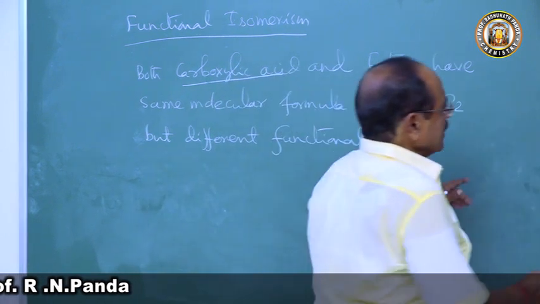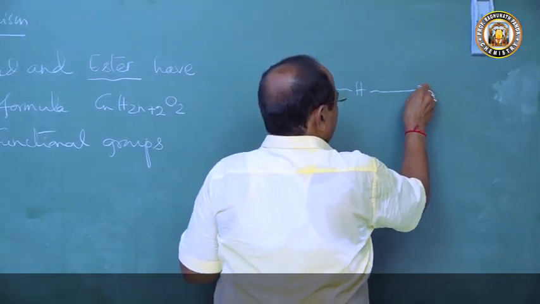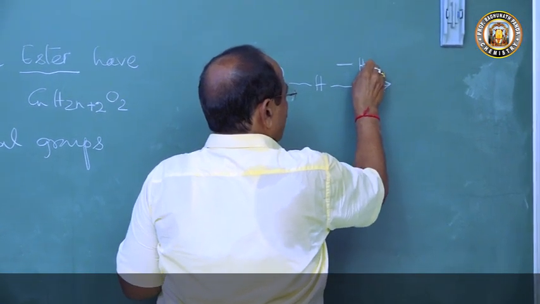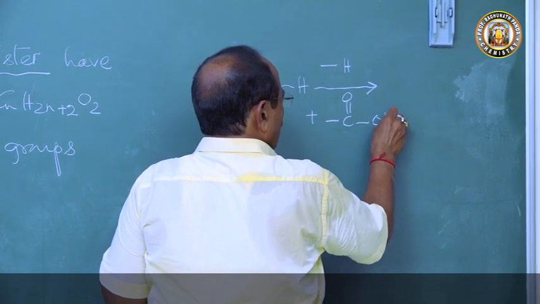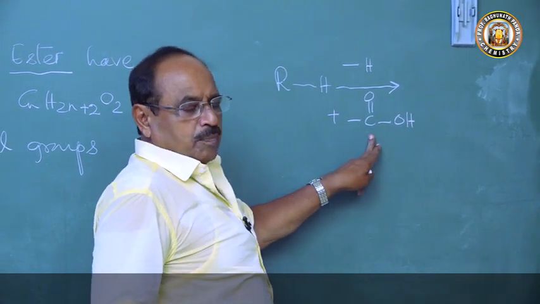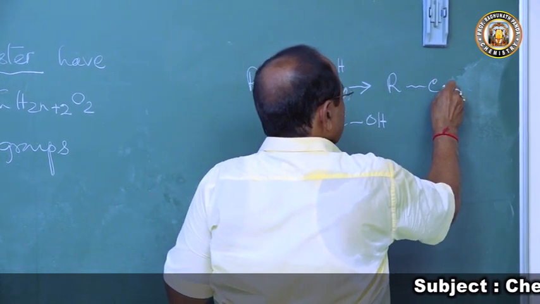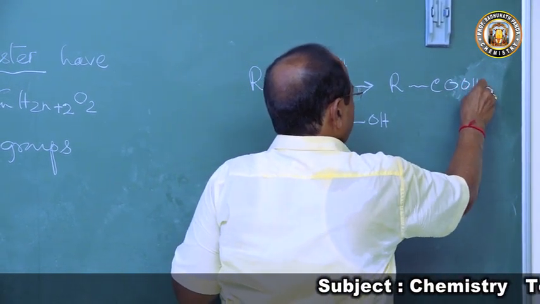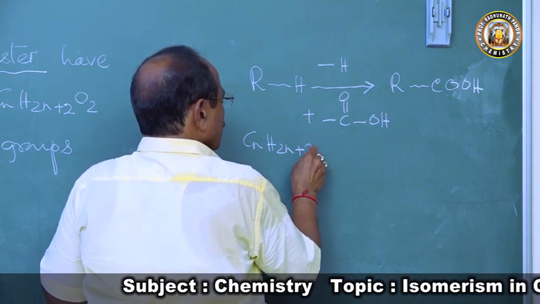What is carboxylic acid? All organic compounds are derivatives of hydrocarbon. From RH, when you remove H, put COOH. This is called carboxyl group. And so this becomes RCOOH. What is this? CnH2n plus 2.